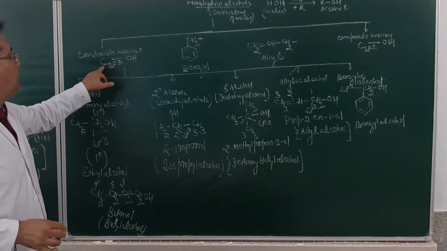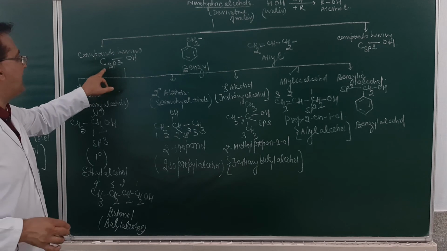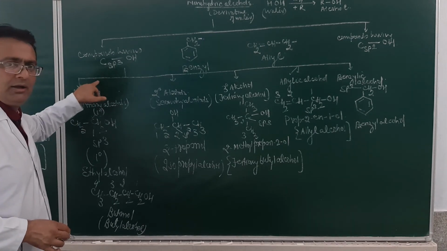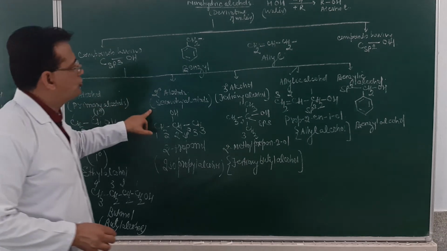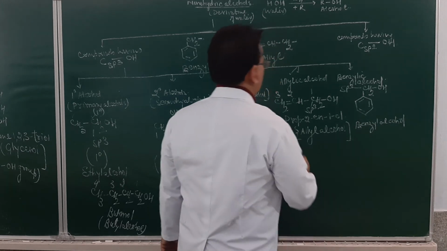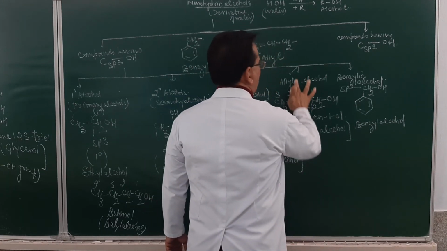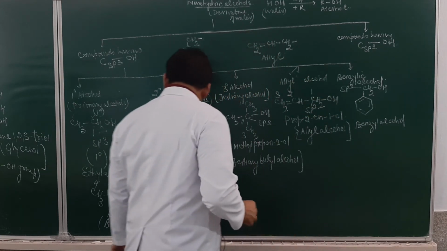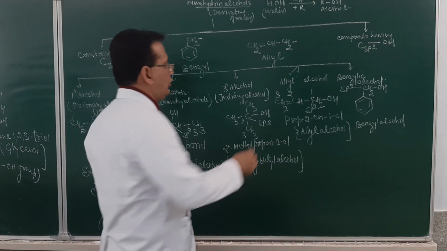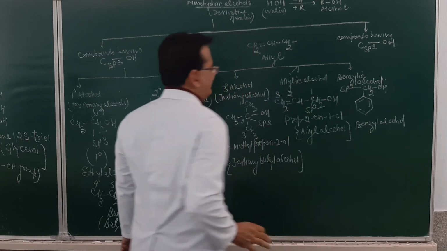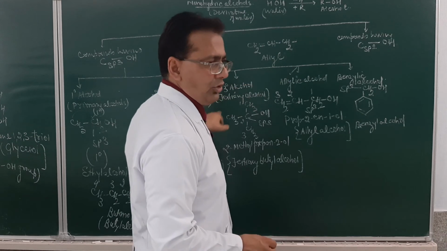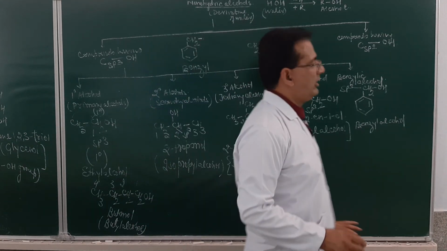Compounds having a carbon-OH bond in which the carbon is sp3 hybridized can be monohydric. They can be classified as 1 degree, 2 degree, 3 degree, allyl alcohol or benzyl alcohol. This is allyl alcohol and benzyl alcohol. So this will either be allylic alcohol or benzylic alcohol. Understand, na? The allylic group is CH2 double bond CH, CH2 dash. The benzylic group is this one. Is it clear over here?